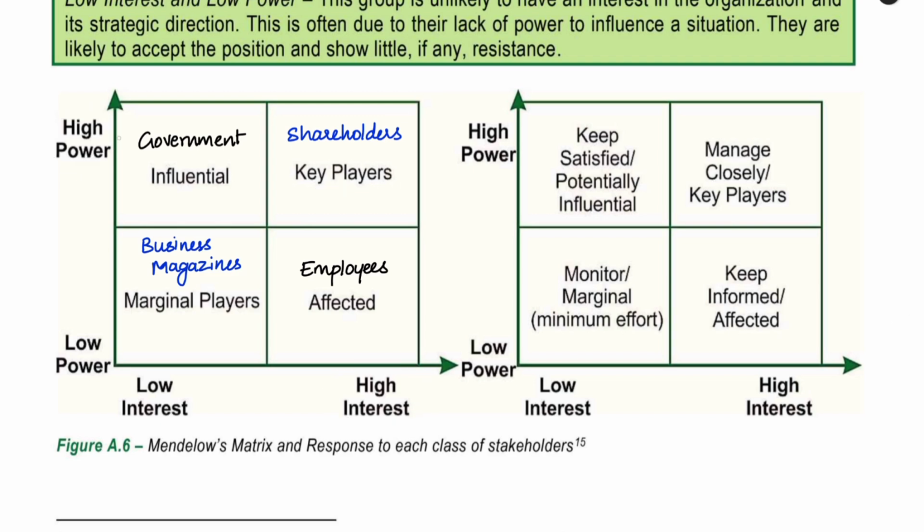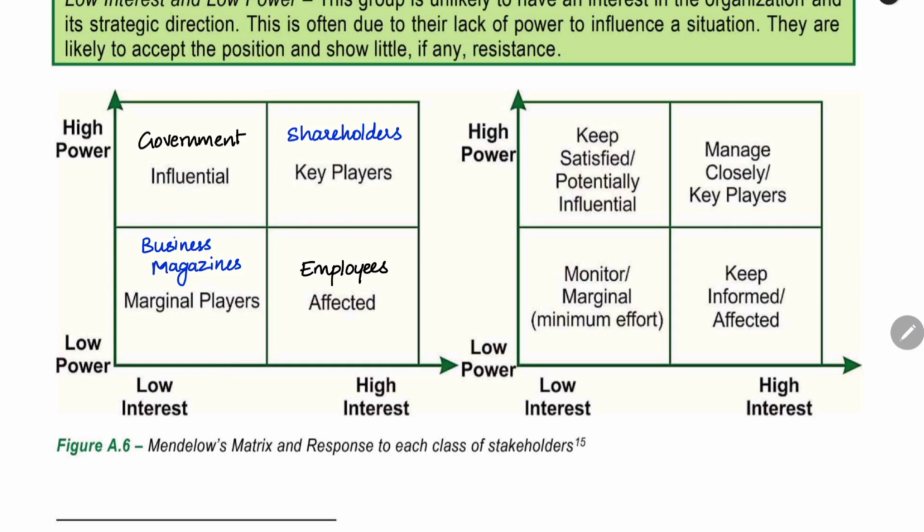Now we have the next category, high power but low interest. They have very high power, but they do not have much concern about our company. That is the example of influential persons. We can take government as an example. They have high power. If we act against the country or against the law, they can easily shut down our company, or they can easily stop the operations of the company. They have high power, but low interest in our company. They are not that concerned about our well-being. That is the power of the government.